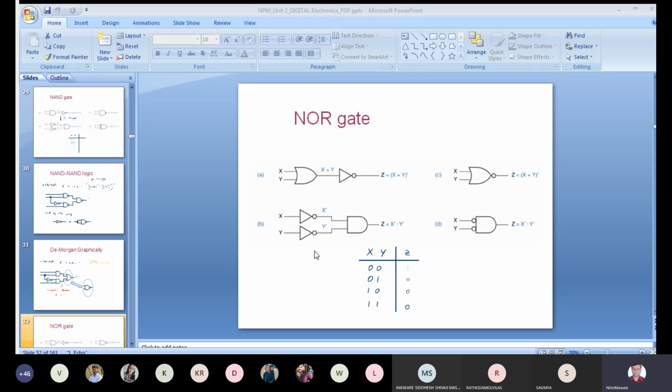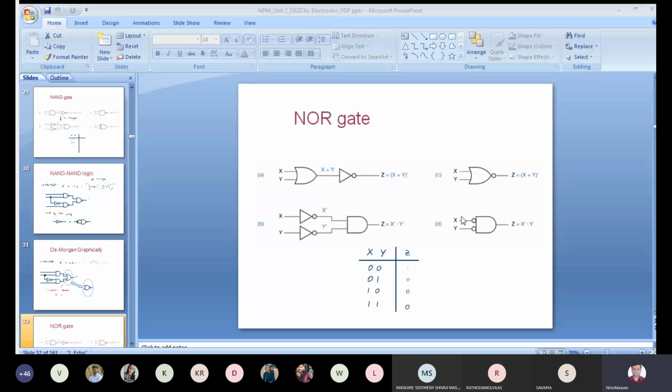Then again I can go for such a combination. So the inverted input AND gate is called NOR. Sorry. So here the inverted inputs are x bar, y bar. The answer is x bar into y bar, because this is an AND gate with inverted inputs.